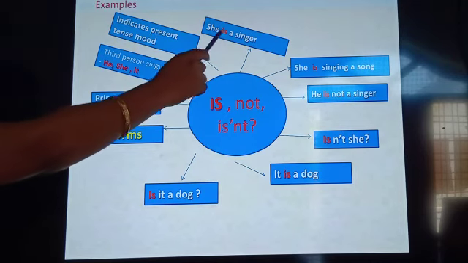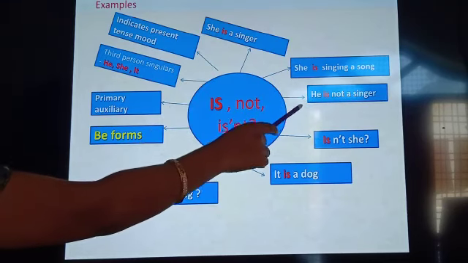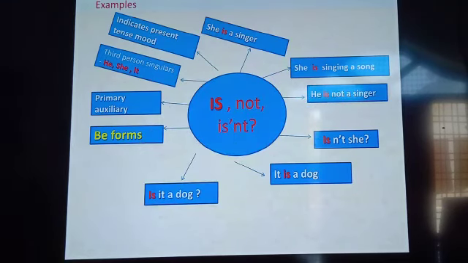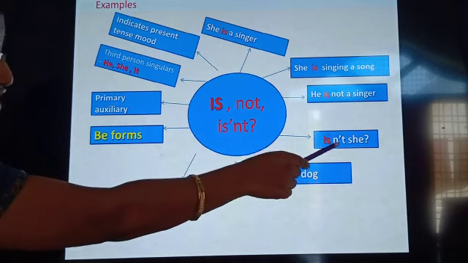Helping verbs can also be used in a negative form. For example, she is a singer. Now it is a positive sentence. In a negative, he is not a singer. Isn't he? You can use it as a question tag also. She is a singer. Isn't she?